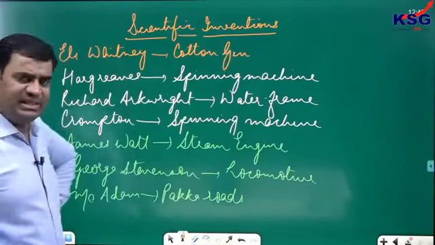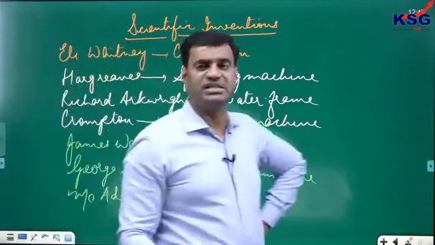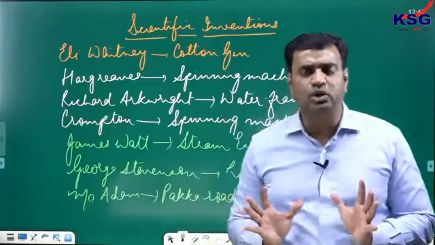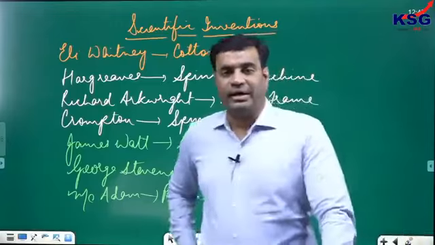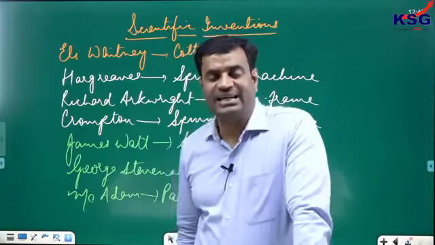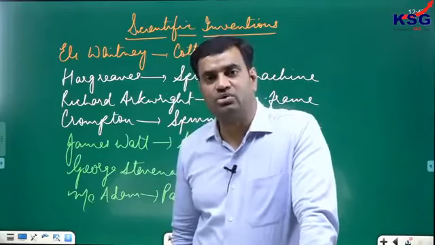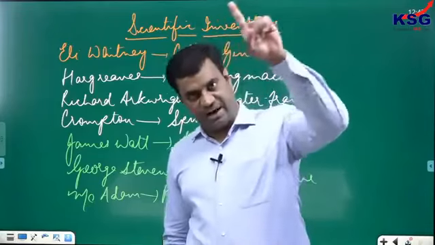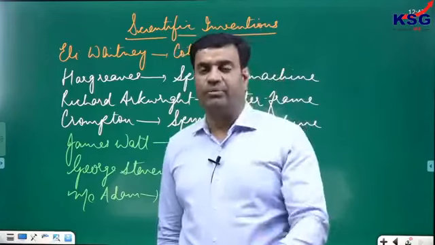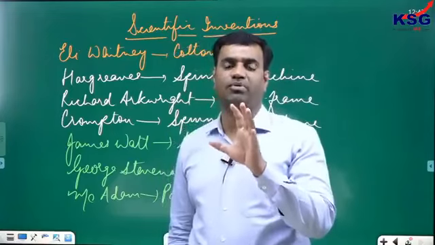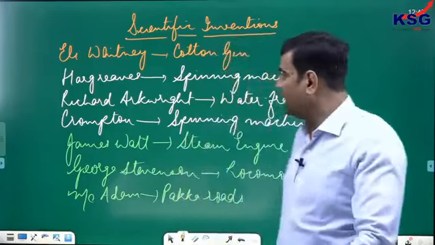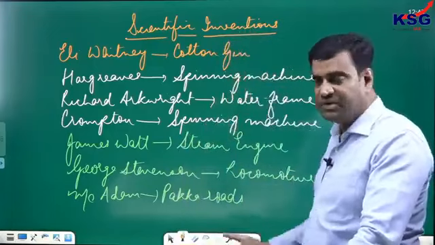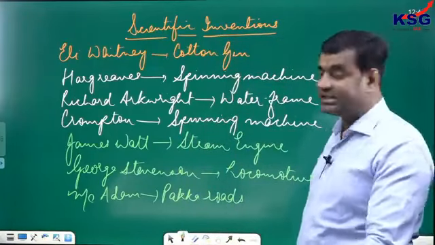All these scientific inventions and discoveries promoted rapid growth and development of industries in Britain, and that resulted in industrialization known as the Industrial Revolution in England. So all these factors combined together became the major factors for the beginning of industrialization in England for the first time.